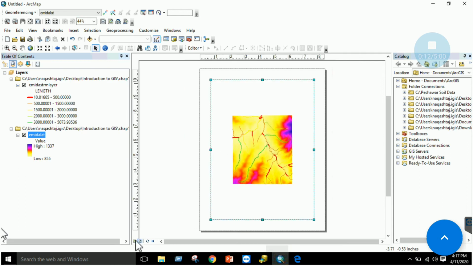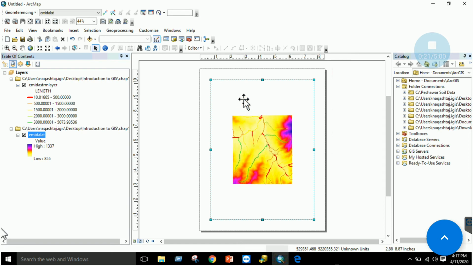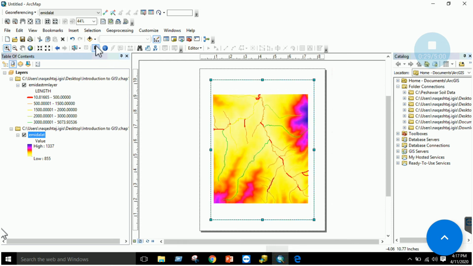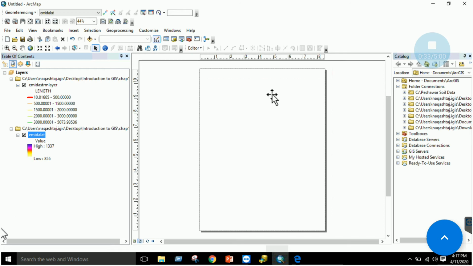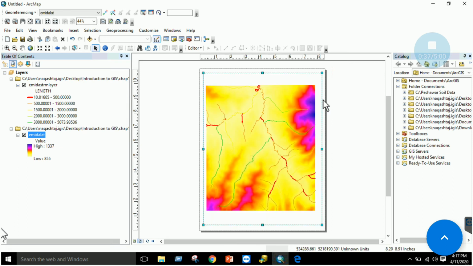What is the basic difference between the two? In data view, we usually perform our operations, and once we want to make a map out of it, we go for the layout view. For example, this is our layout view, right? In this section, let's zoom this area so that it adjusts to the map, right? Or you can just increase the border of this layer, right?